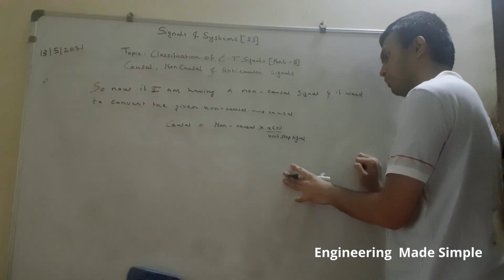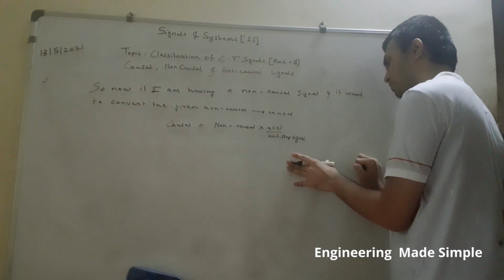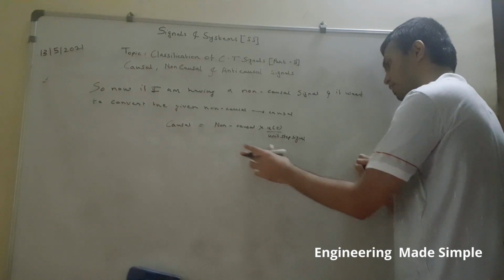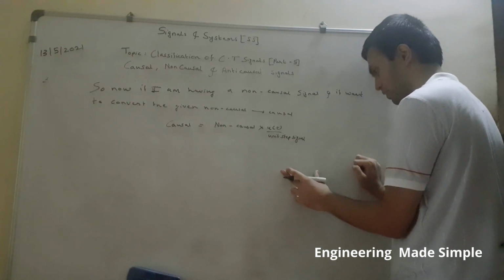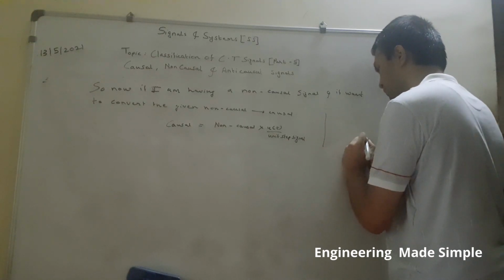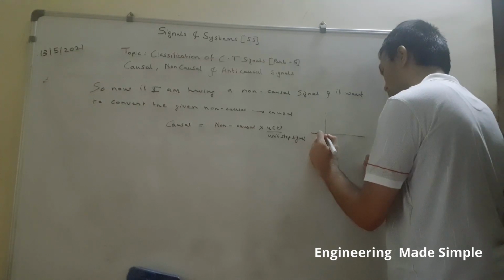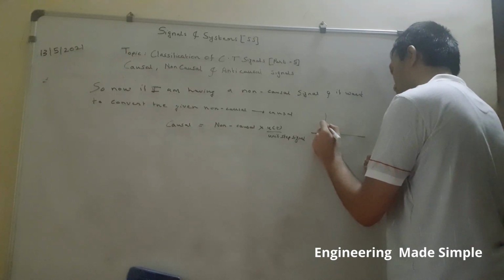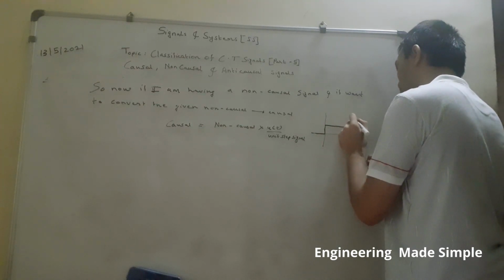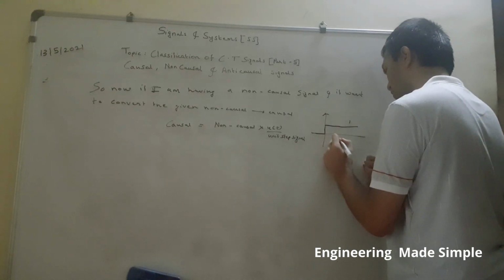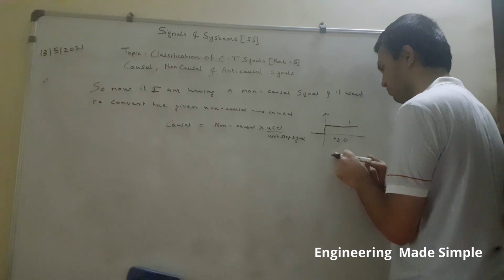If you want to convert the given non-causal signal into a causal signal, you need to multiply it with the unit step signal. Why? Because the value of the unit step signal remains constant, that is 1, for t greater than or equal to 0, and that is our definition of causality.